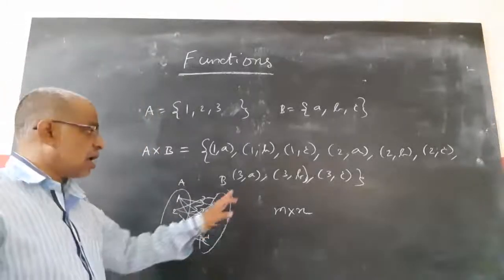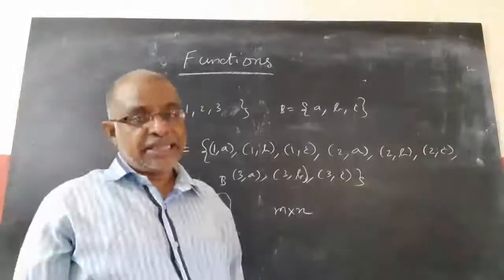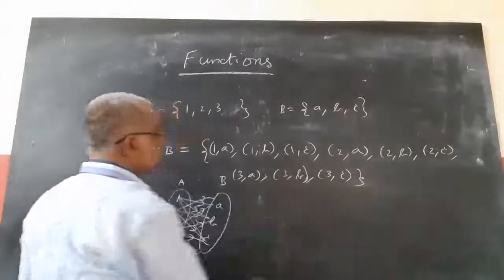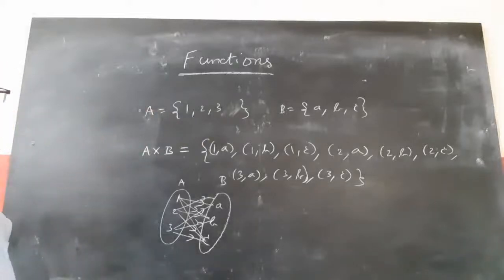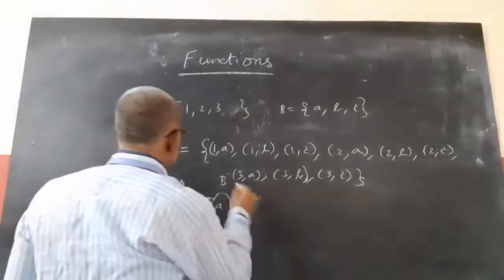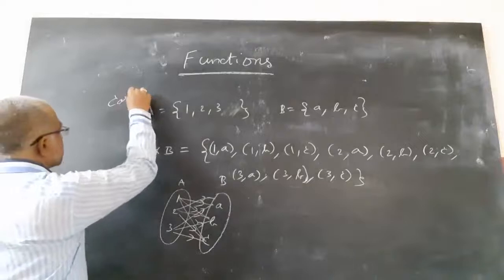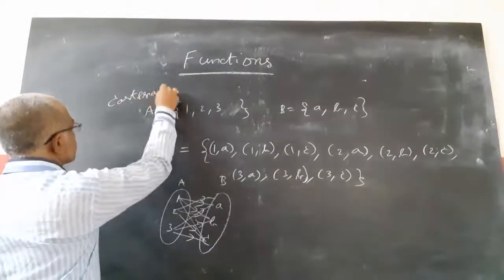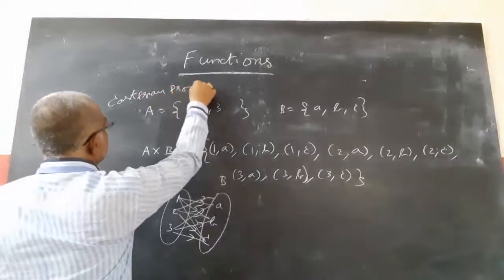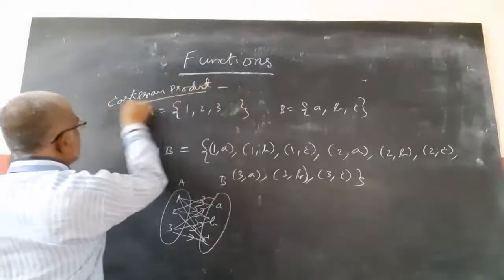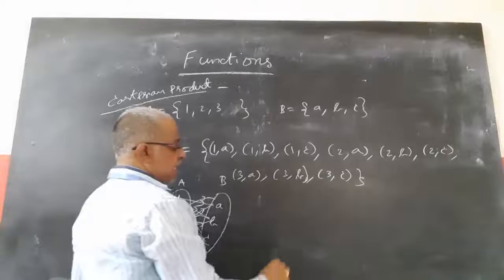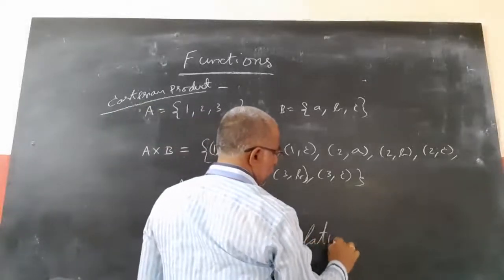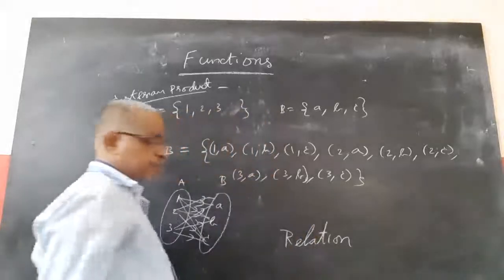Out of all these ordered pairs of the Cartesian product, if we take a subset of them, then it is called a relation. What is meant by relation? You know sets and relations.